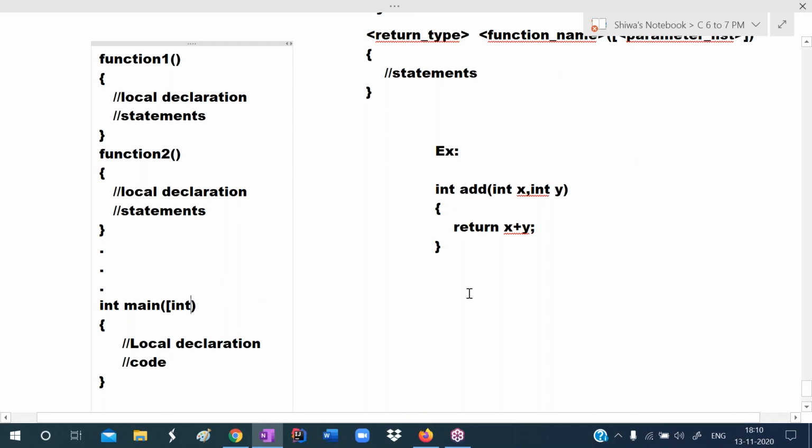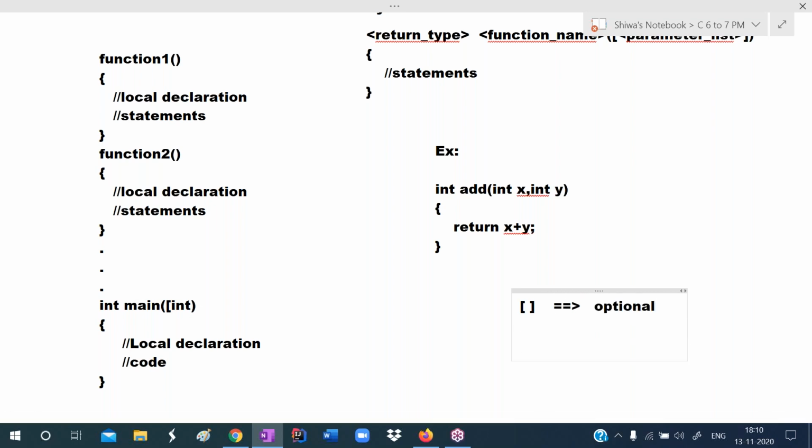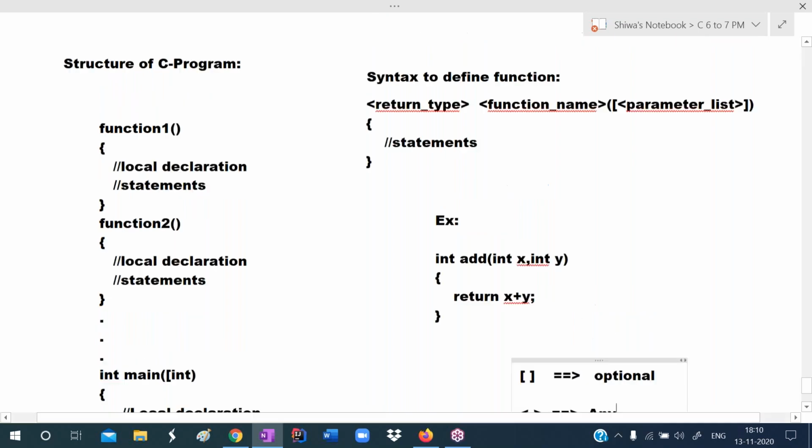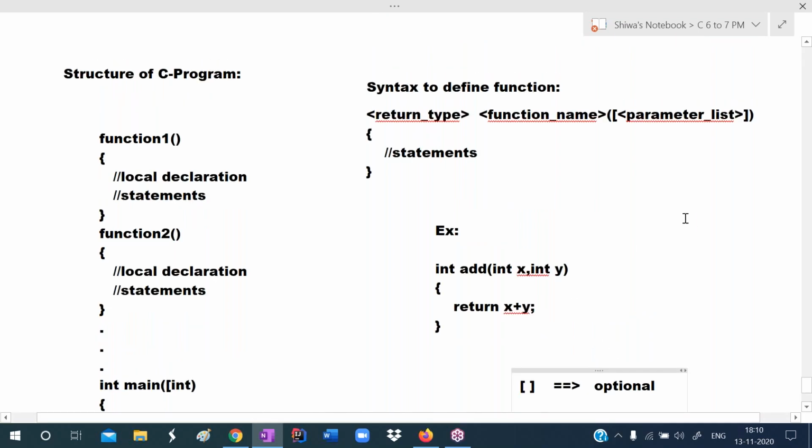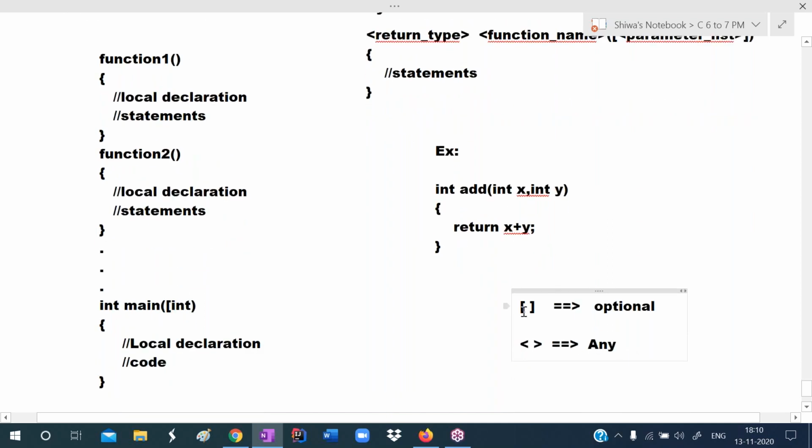To indicate optional, I use these symbols. Square braces mean the meaning is optional. Angular braces mean any. In the syntaxes, generally we use them. In programming, whenever we explain the syntaxes, we use these symbols. So square braces mean optional, and angular braces mean any.